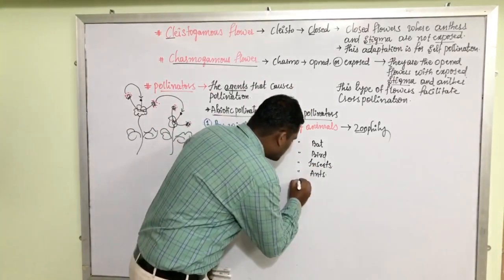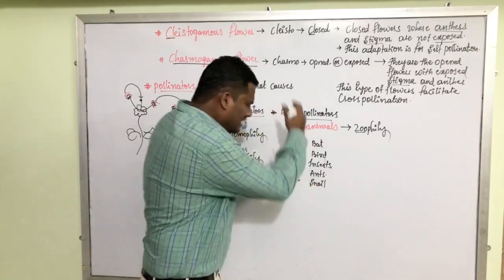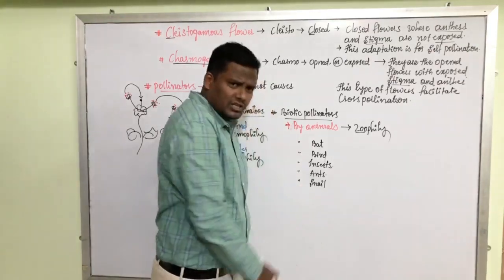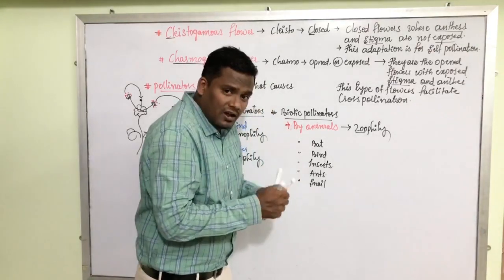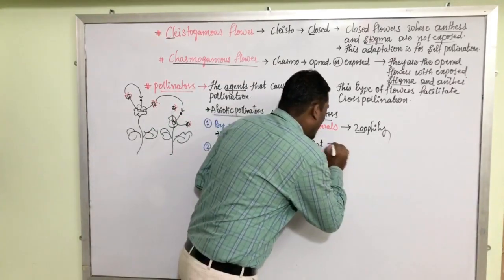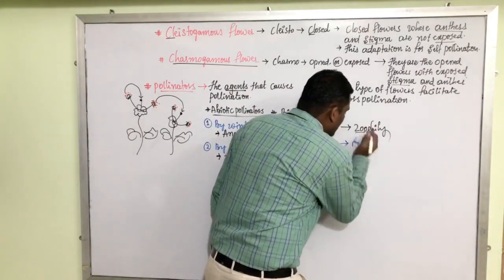In some plants, snails do the pollination. Like that, there are so many types of zoophily. They are all animals.